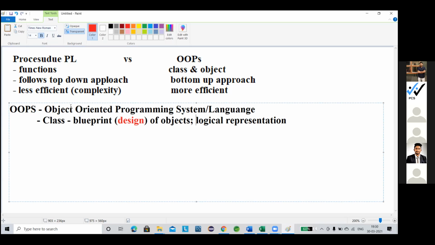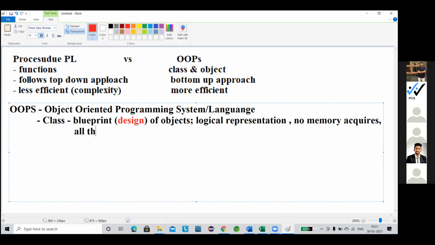Now why is a class called a logical representation? Because, as you already know, it is not physical, it does not acquire any memory. So you can say no memory it acquires.